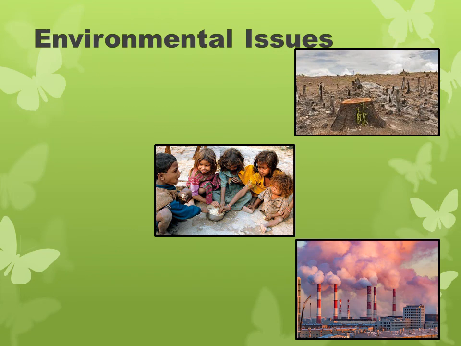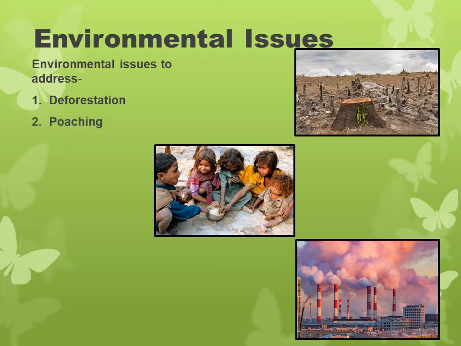Dear children, you must be aware that nowadays many environmental issues are causing concern across the globe. So, let's discuss those environmental issues. Major environmental issues to address are: number one, deforestation means cutting off forests. Number two, poaching means illegal killing of animals.